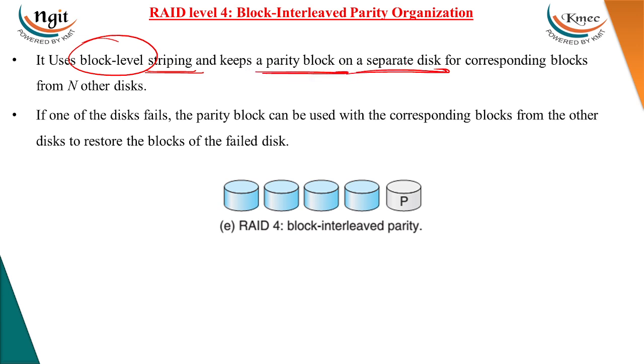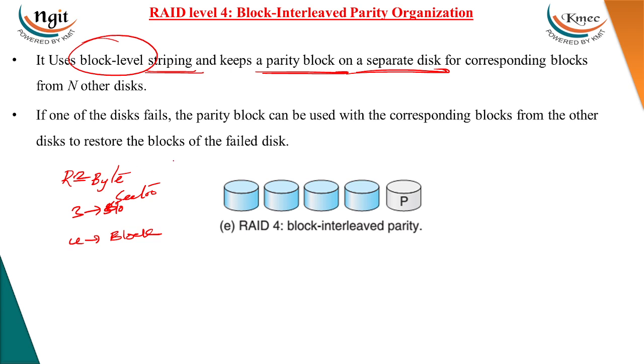So there is a minor difference: RAID level 2 is for 1 byte, RAID level 3 is for a sector, and in RAID level 4 we compute the parity bit for a complete block.